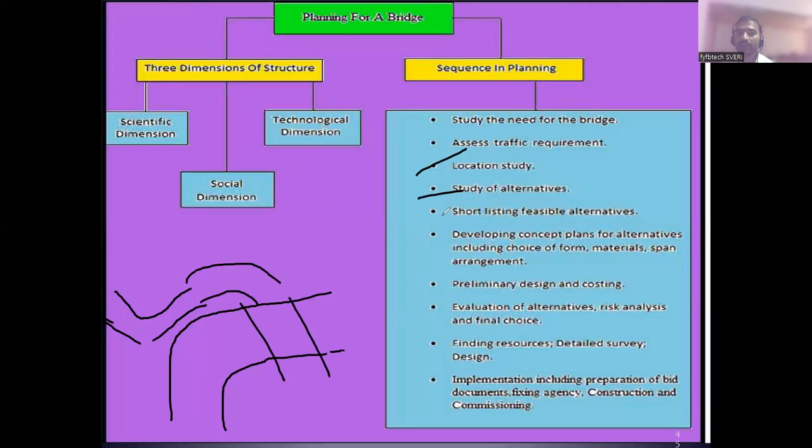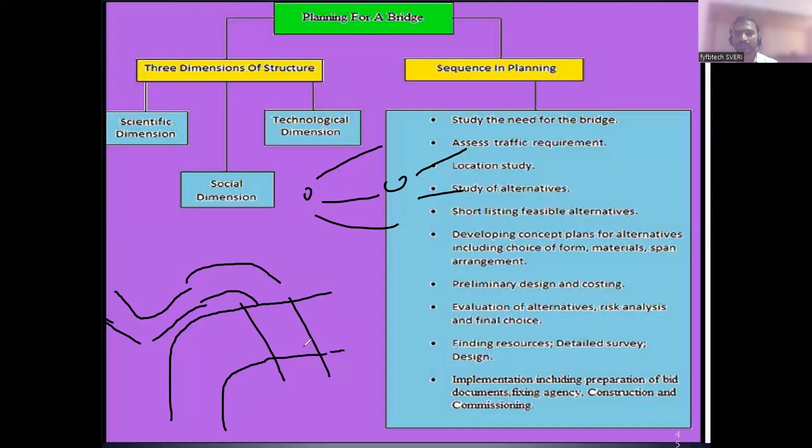Then study of the alternatives. Yes, this is one more. If you want to go from one point to another point, there will be 3-4 routes. So this is called an alternative. If you want to construct a bridge, you should have more than 2 or 3 paths. Don't decide only on one path. You should take some alternatives. Which one is the best?